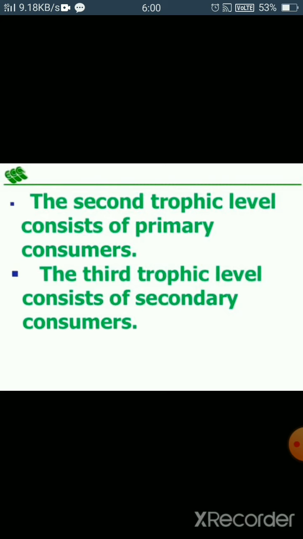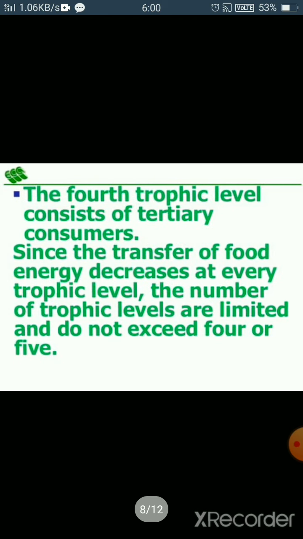The primary consumers that consume the plants first form the second trophic level. After that, the secondary consumers make the third trophic level, and further the tertiary consumers make the fourth trophic level. It means the transfer of food energy from one level to another level, these are called the different trophic levels.